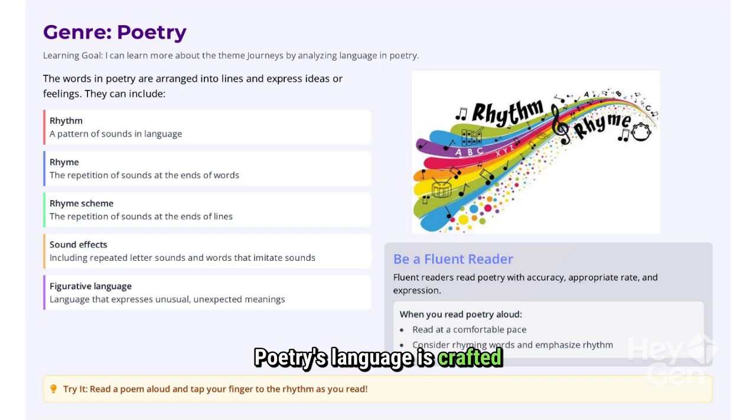Poetry's language is crafted into lines to convey ideas and emotions. Key elements include rhythm, rhyme, and rhyme scheme, which create patterns and repetition. Sound effects enhance the auditory experience, while figurative language offers unexpected meanings. Fluent readers should read with accuracy, pace, and expression, emphasizing rhythm and rhyme for a richer experience.